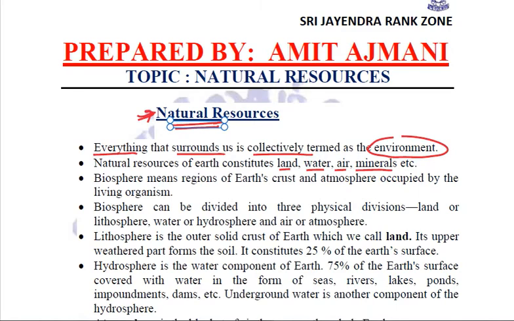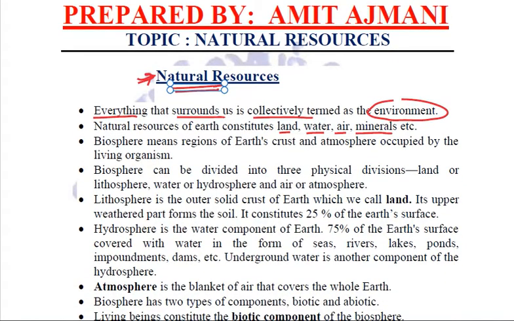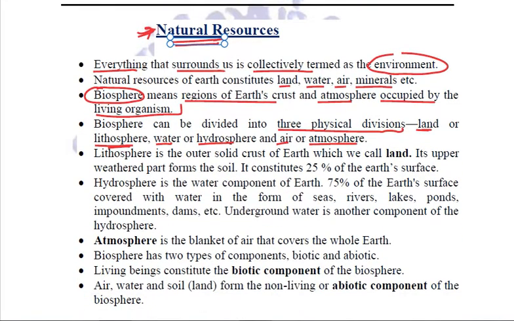Right? Now we need to relate first of all what exactly is a biosphere. Biosphere means the regions of earth crust and atmosphere which is occupied by the living organisms. And this biosphere is further subdivided into three physical divisions. The first division is land, which is also called lithosphere. Second division is water, which is also called hydrosphere. And the third division is air, which is also called atmosphere. We already know about all these divisions.